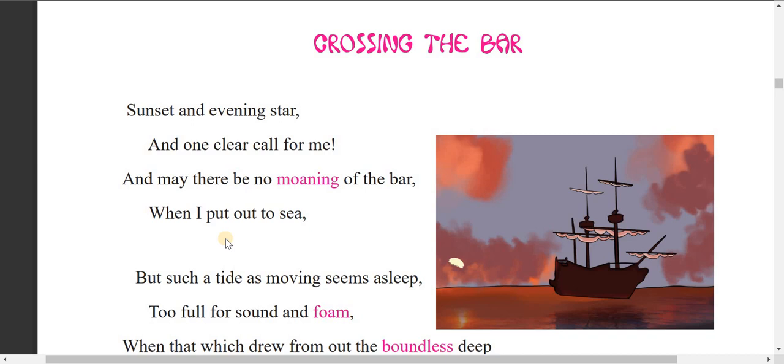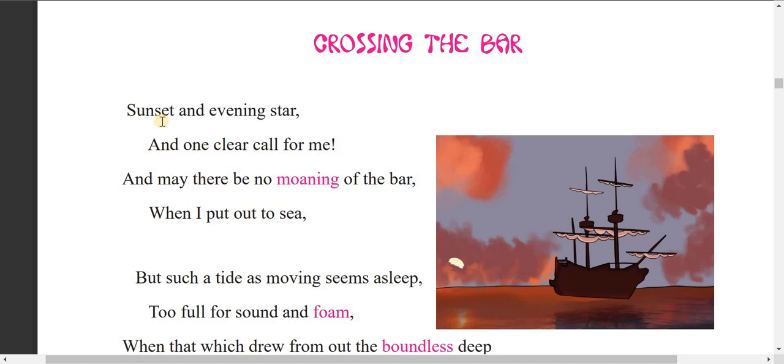We'll analyze and interpret the poem in detail later on, dear students. So in the first stanza, you can see that the time is sunset, after sunset, and it is evening time.